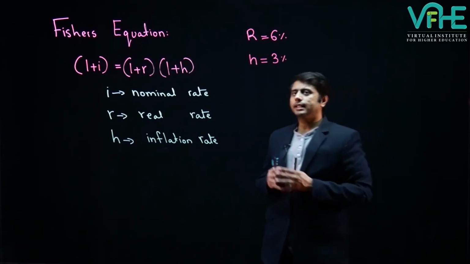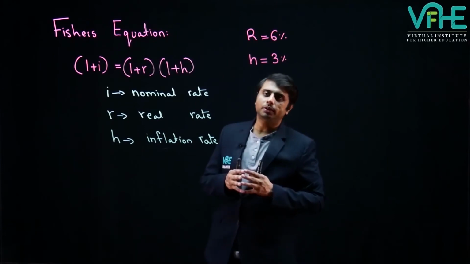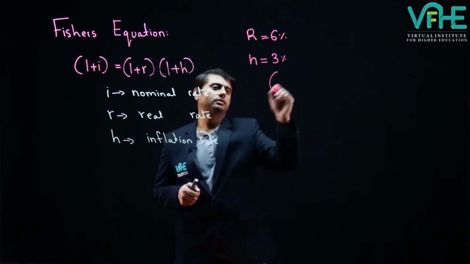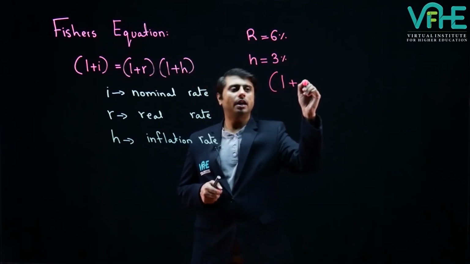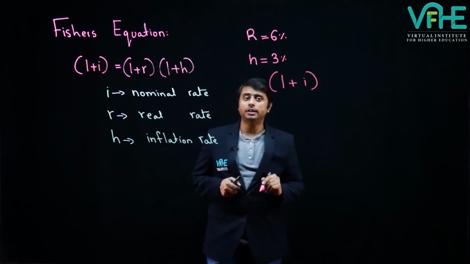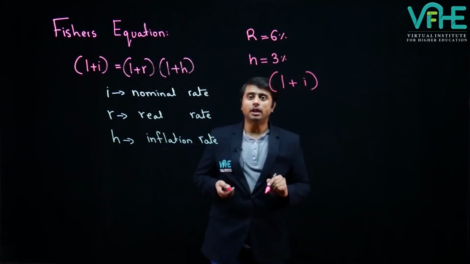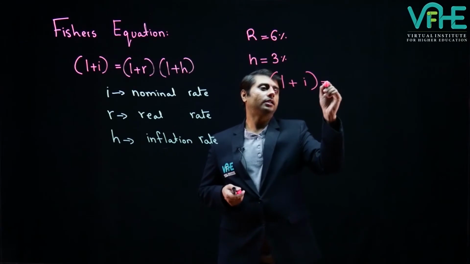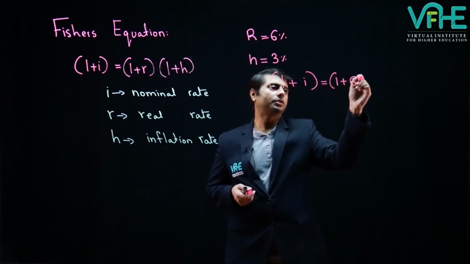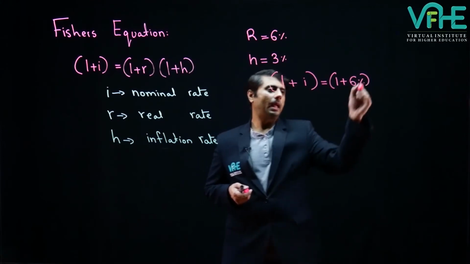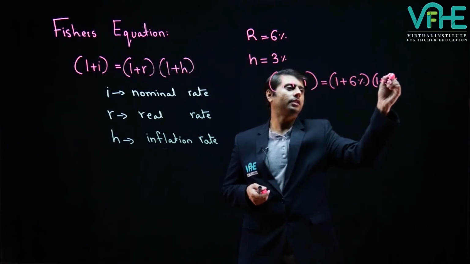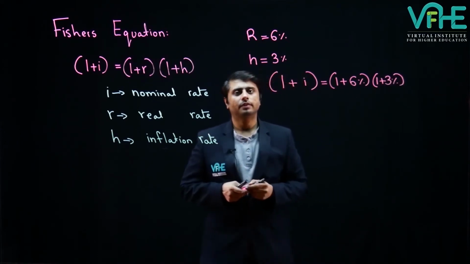What you will do is just put these numbers in the formula: 1 + i, since we are supposed to calculate our nominal rate, we have to calculate the value of i, on the other side 1 + 6%, which is your real rate, multiplied by 1 + 3%, which is your inflation rate.